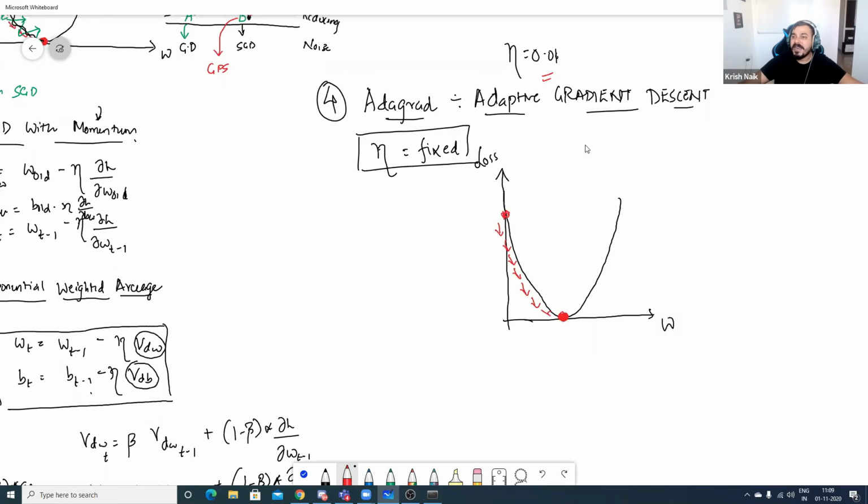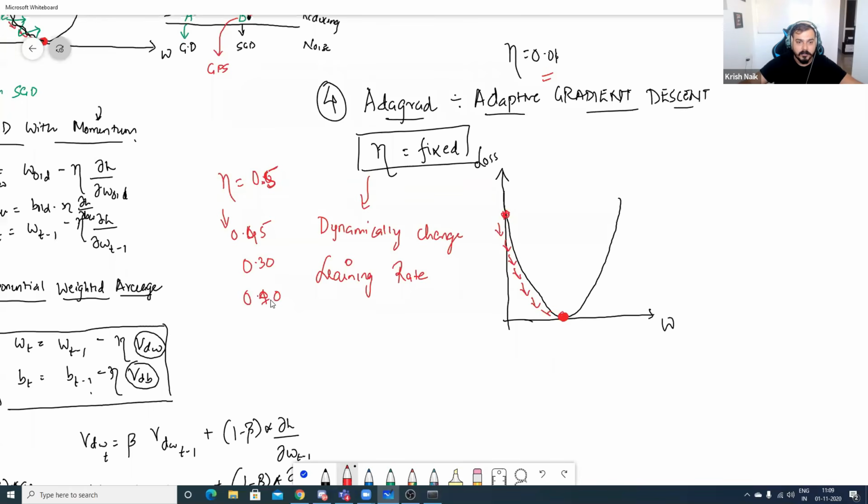What if, as the training is going on, we dynamically change the learning rate? Now what does this basically mean? Suppose initially I initialize a learning rate at a higher value like 0.5, and then as the training happens I try to reduce this value. Suppose after 0.5 it becomes 0.45, then 0.30, then 0.10, then 0.05, then 0.04, then 0.03 as the iterations go on.